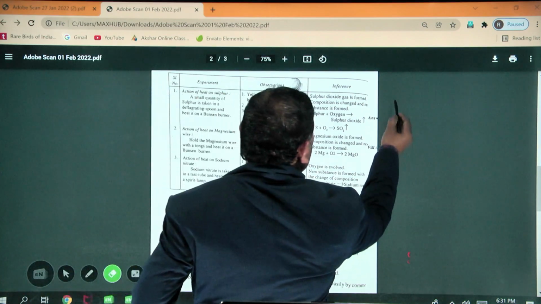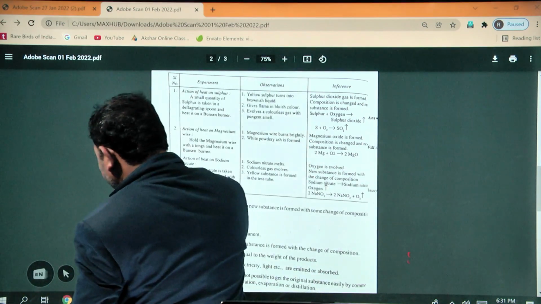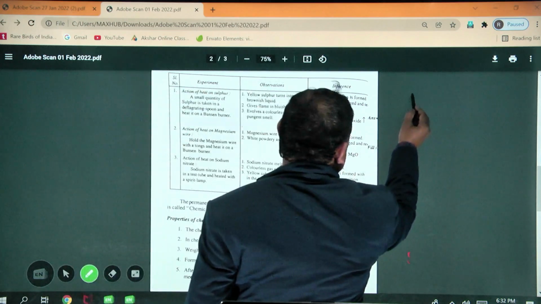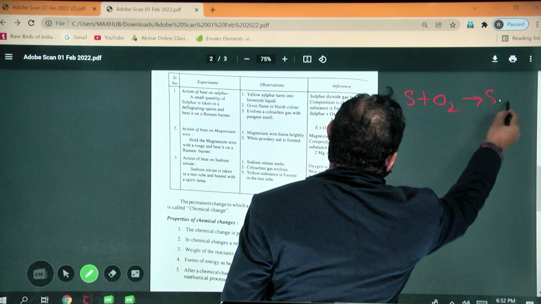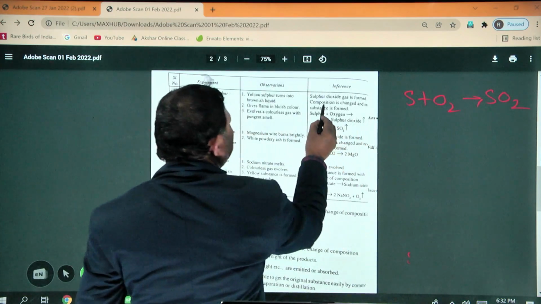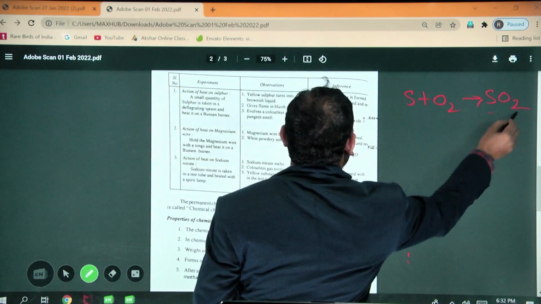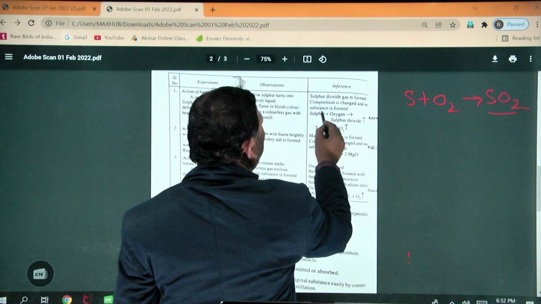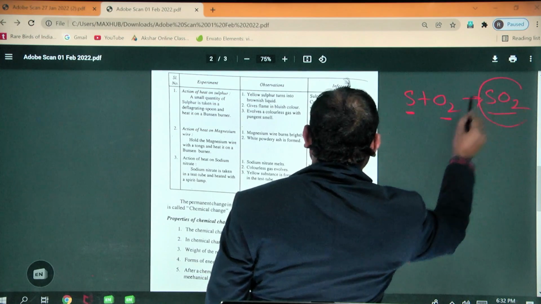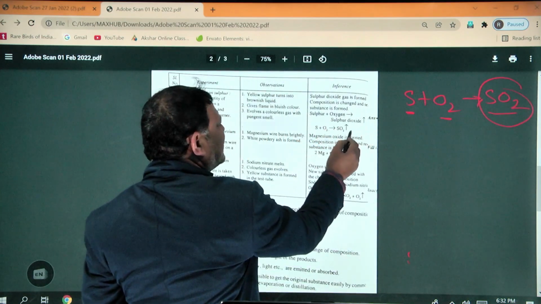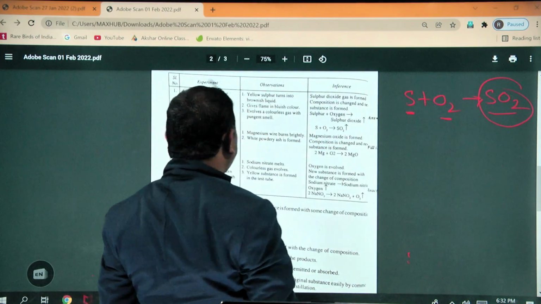Sulfur combined with oxygen gives sulfur dioxide. Here sulfur dioxide gas is formed. The composition is changed into a new substance.